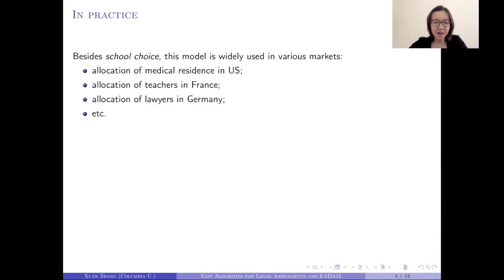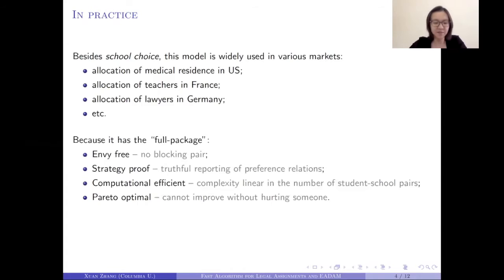In practice, besides school choice, this model is widely used in many other markets, and here I listed a couple of examples. The reason that this model is so attractive is because it has the full package. First, it is envy-free. In this context, it just means that it has no blocking pair. It is also strategy-proof, which means no one has the incentive to misrepresent their preference relations. Also, it is computationally efficient, as I mentioned earlier. In fact, the deferred acceptance algorithm runs in time linear in the number of student-school pairs.